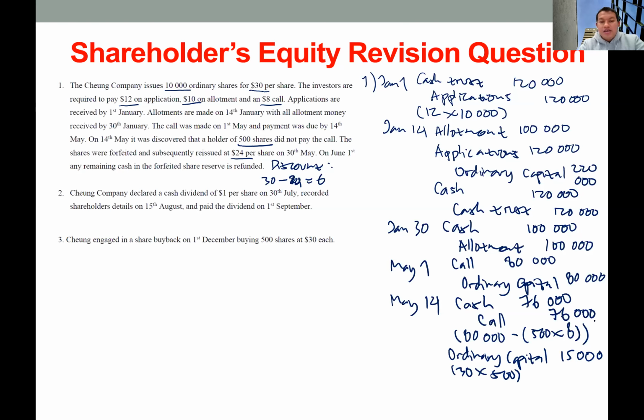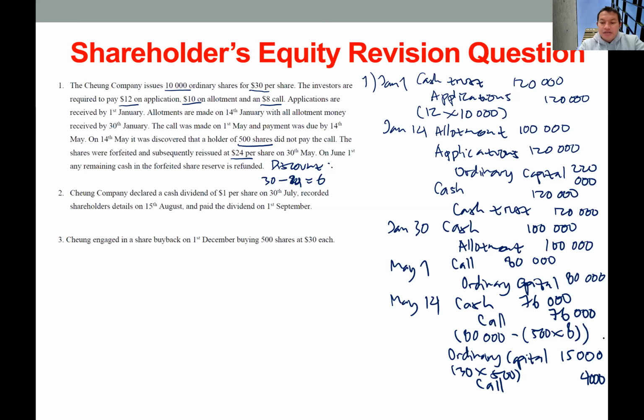And then we should remove some of this call. The unpaid call should be removed. So we put this call in the credit side for 4,000, right?